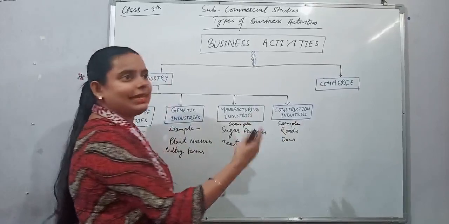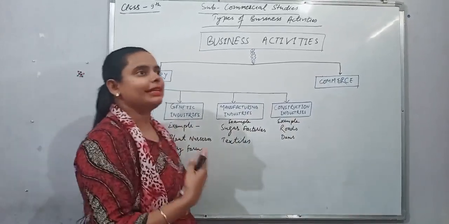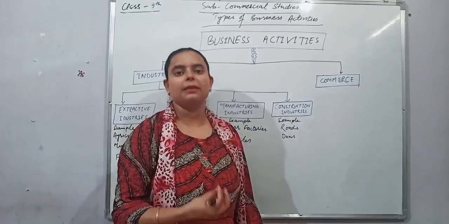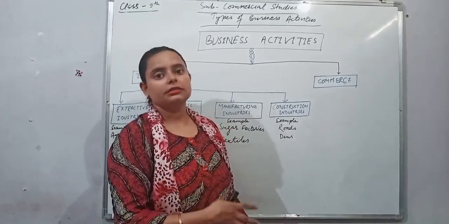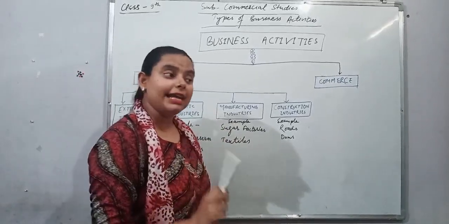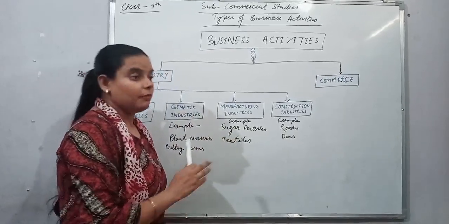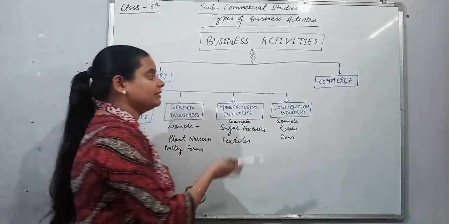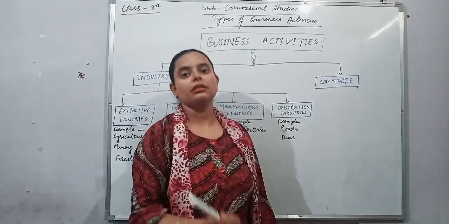And third is our tertiary industry, that is service sector. Service sector provides us transportation, warehousing, banking, insurance. They provide service to the general public. And one more thing, the tertiary sector is very important for the primary and secondary sectors. Why? Because they transfer the raw material to the working side, or the finished goods to the consumers.